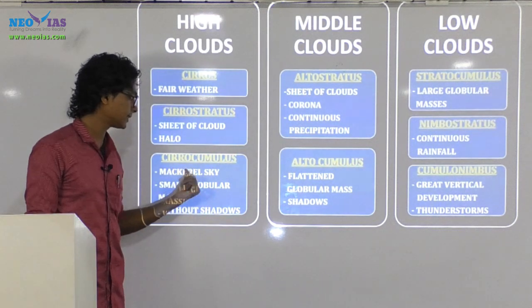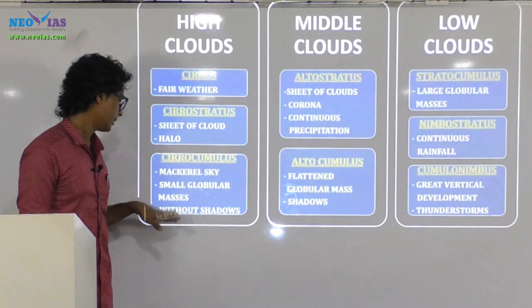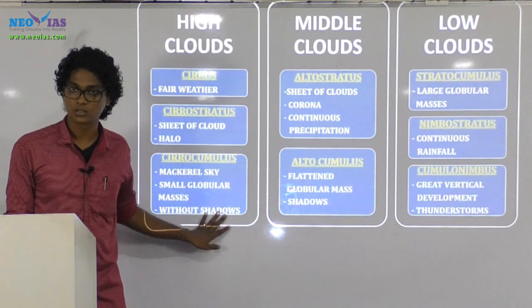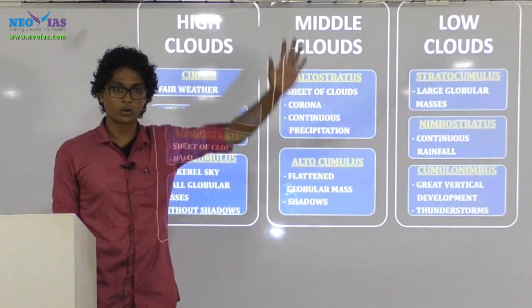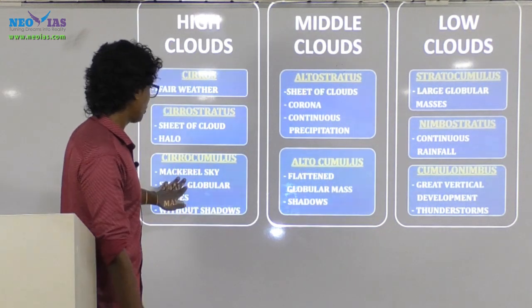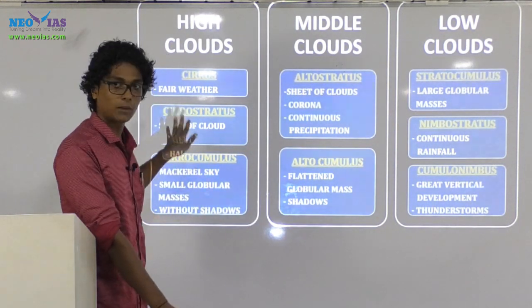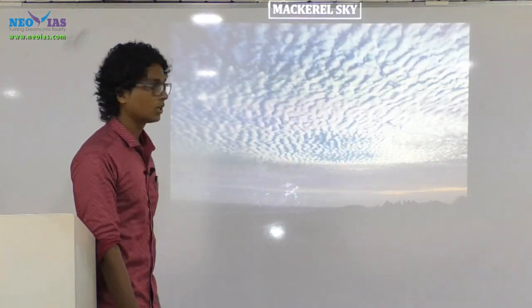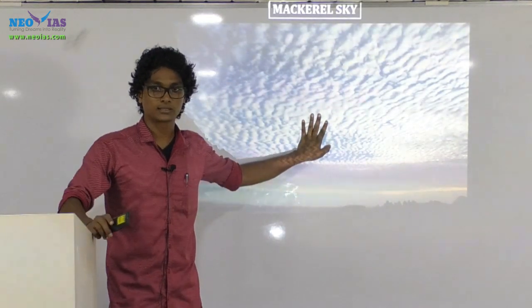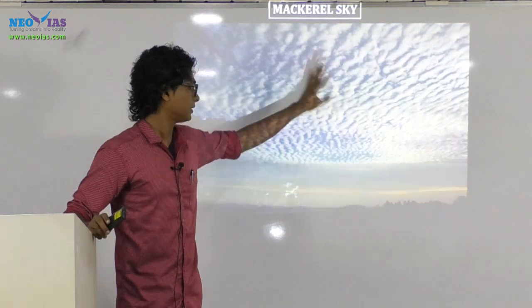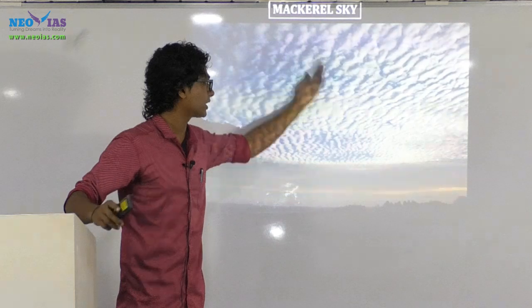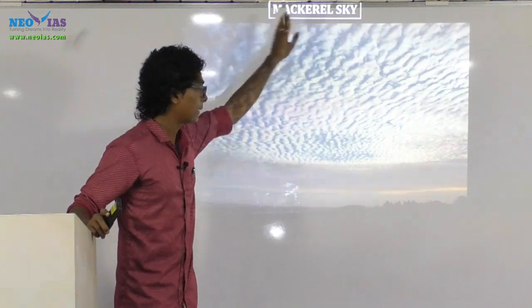And next, regarding cirrocumulus, again just go through it. Small globular masses, and they won't be having much shadow because they are seen at higher altitude, right? Another feature you should remember regarding cirrocumulus is mackerel sky. I'll show you what it is. Have you seen a sky like this? It won't be this well developed, but these clouds come together to form this kind of sky, which we call mackerel sky.